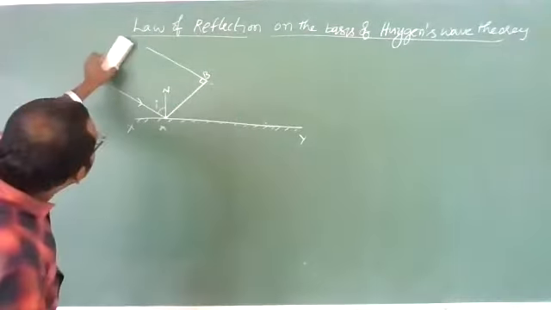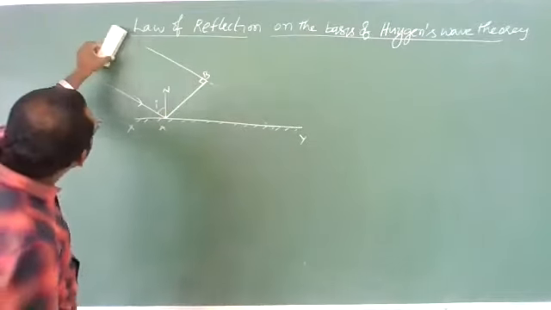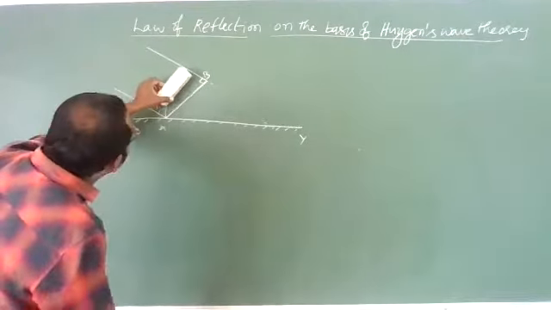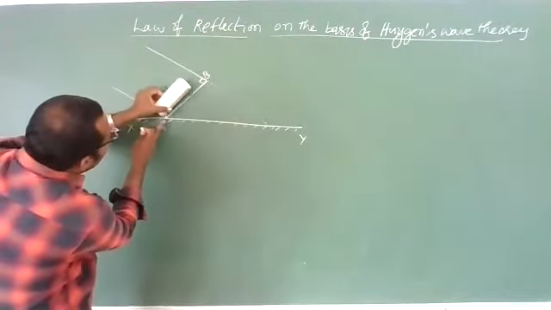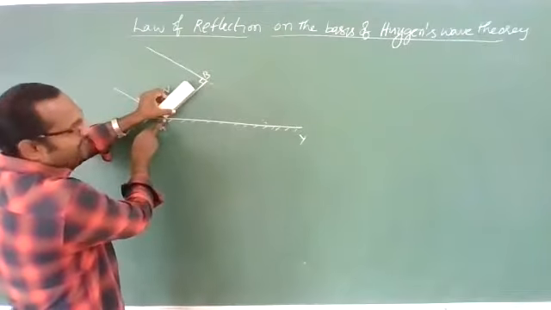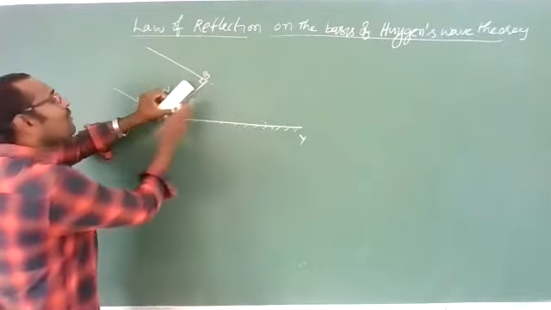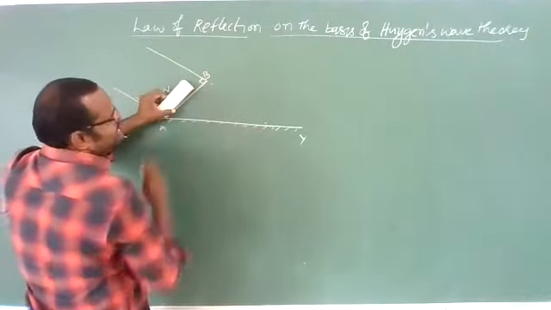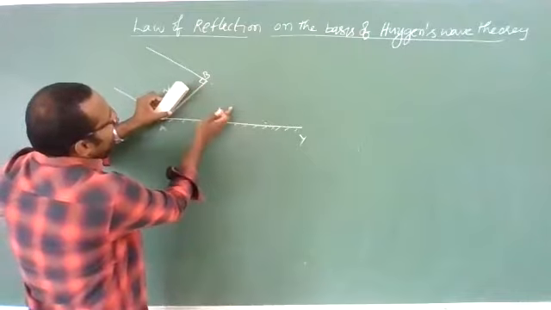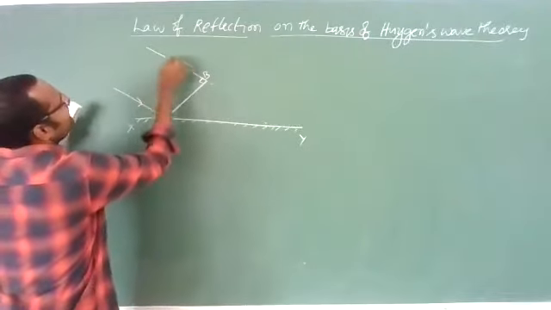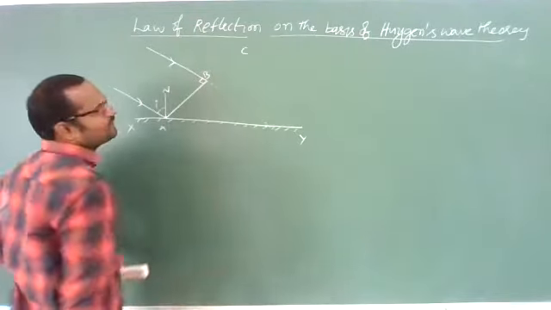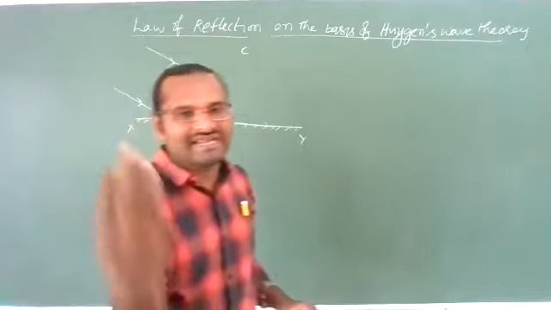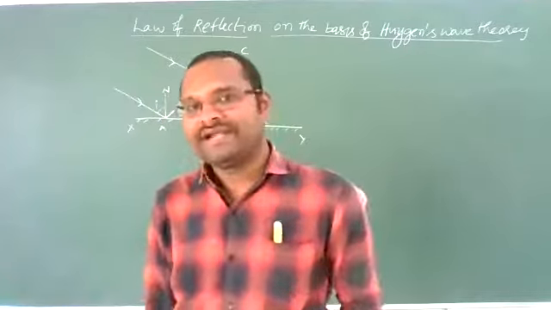Now the wavefront is coming like this. First, point A will touch the plane surface. Point B is still not touched. To touch point B, these rays of light are traveling with the speed of light. Wavefront is nothing but light rays, and they travel with the speed of light.